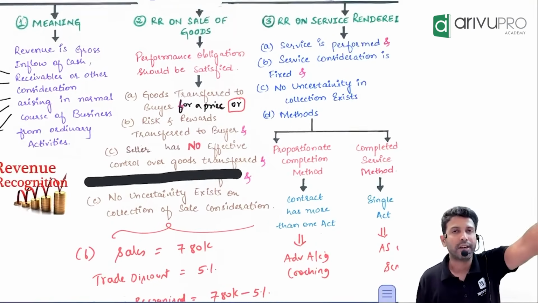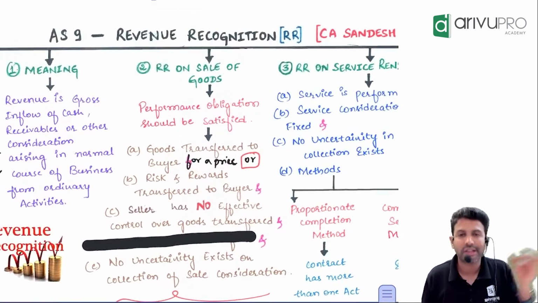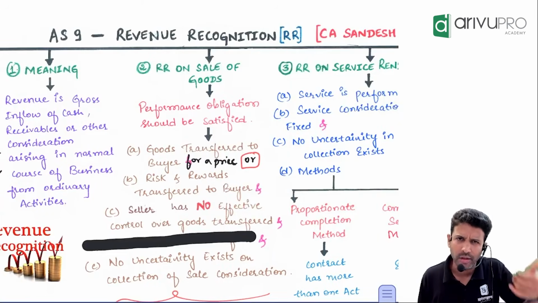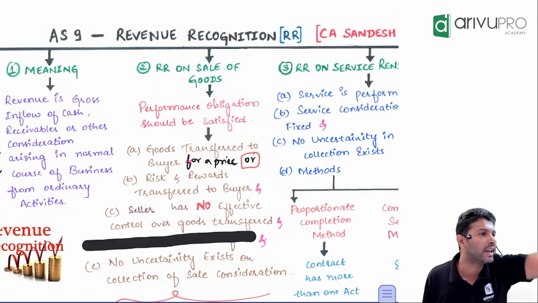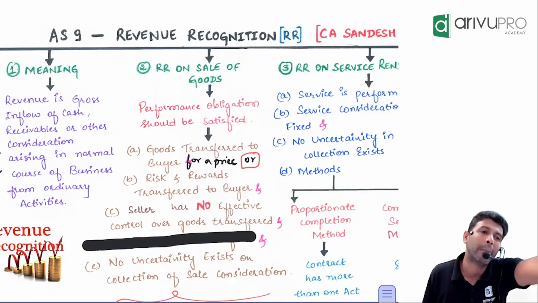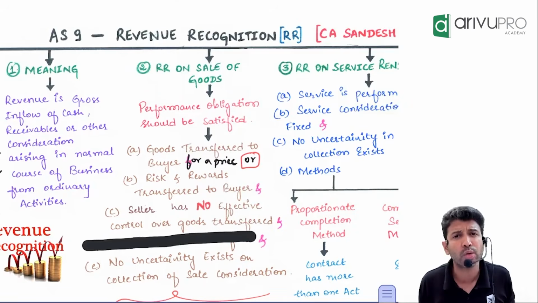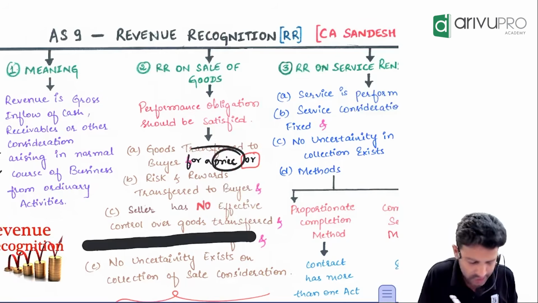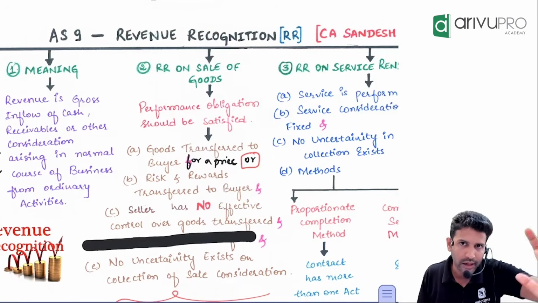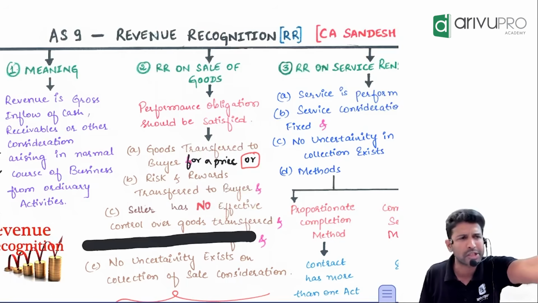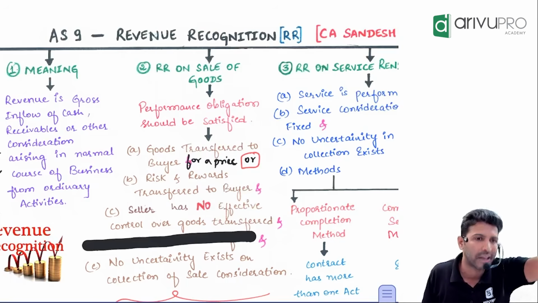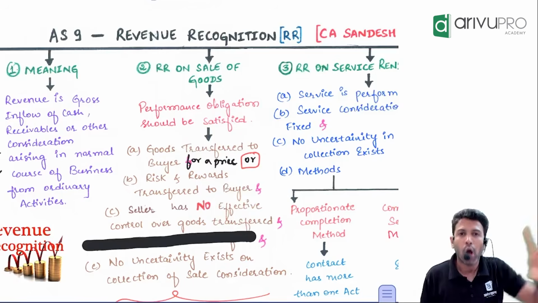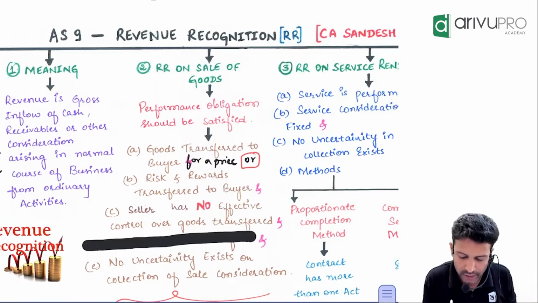Okay. First condition. What is the first condition? Goods are transferred to the buyer for a price. It's very simple. Your first condition is met when the delivery of the goods has been given to the buyer. Will anybody sell the goods free of cost, or will there be a price for it? That's what the first condition is trying to say. You have delivered the goods to the buyer and how much money you will collect is also clearly determined. There is no confusion in that. That is condition number 1. Or second one, if this is not satisfied, look at the second one.